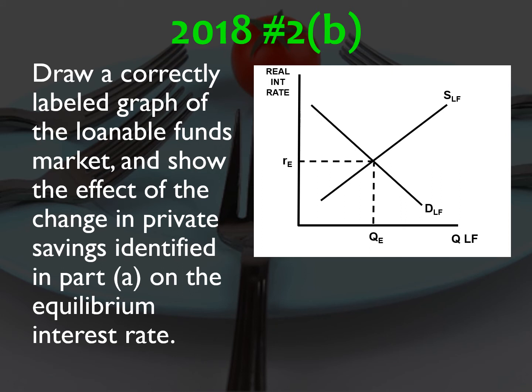So you see the graph, real interest rate on the y-axis, loanable funds quantity on the x-axis, and we're told that private savings goes up. If private savings goes up, that means the supply of loanable funds also goes up, which means the real interest rate goes down.